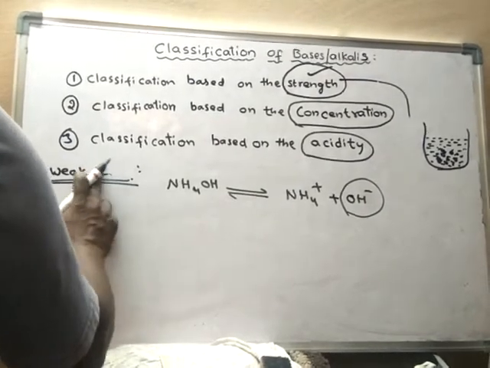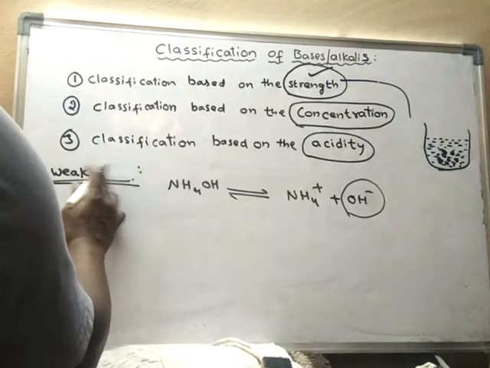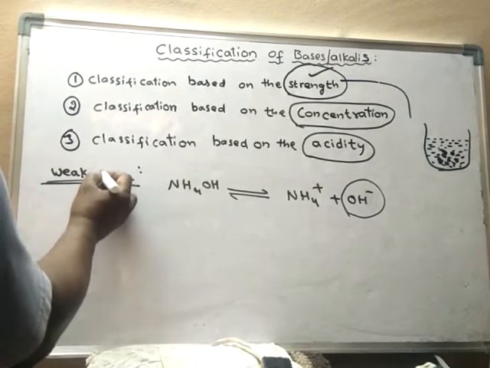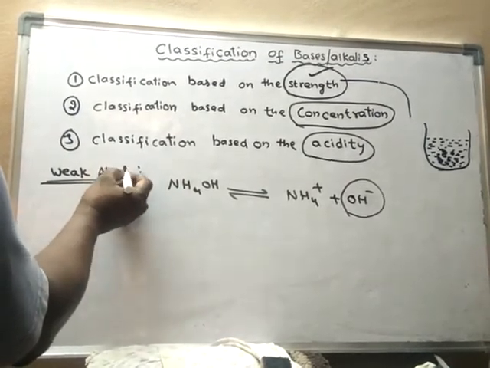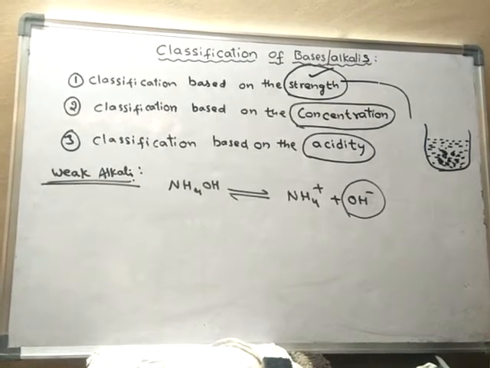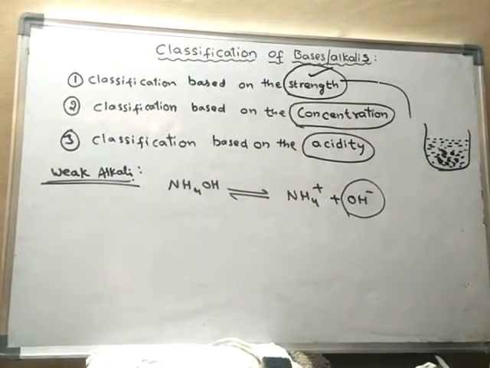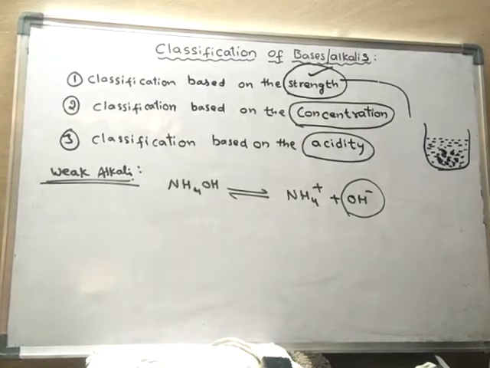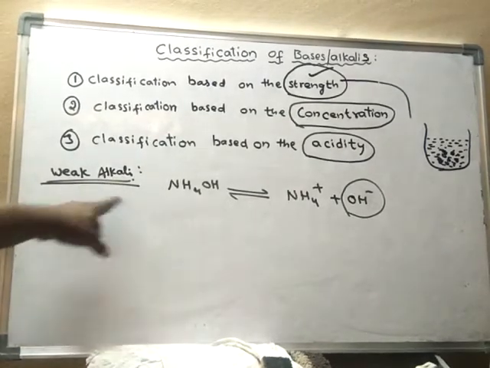Because we are discussing ionization, only alkalis will dissolve in water and undergo ionization; bases do not undergo ionization. Hence we have to use the word alkali here.